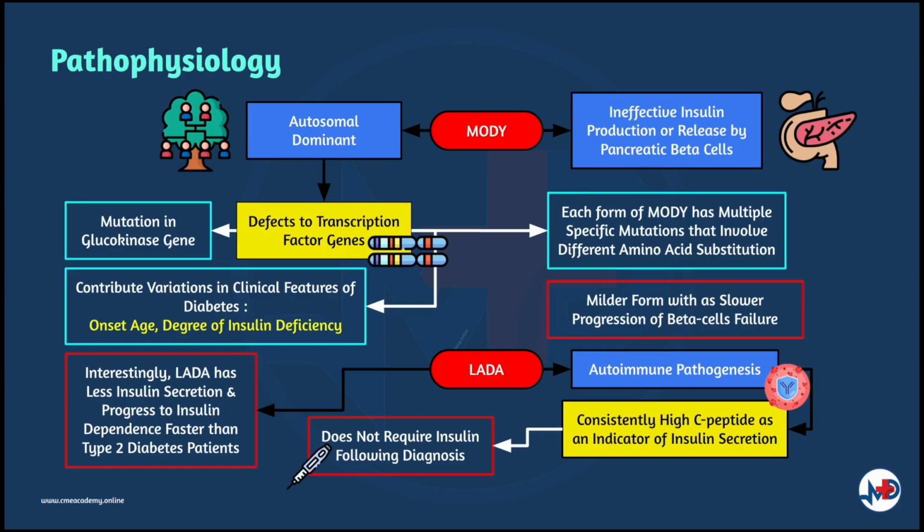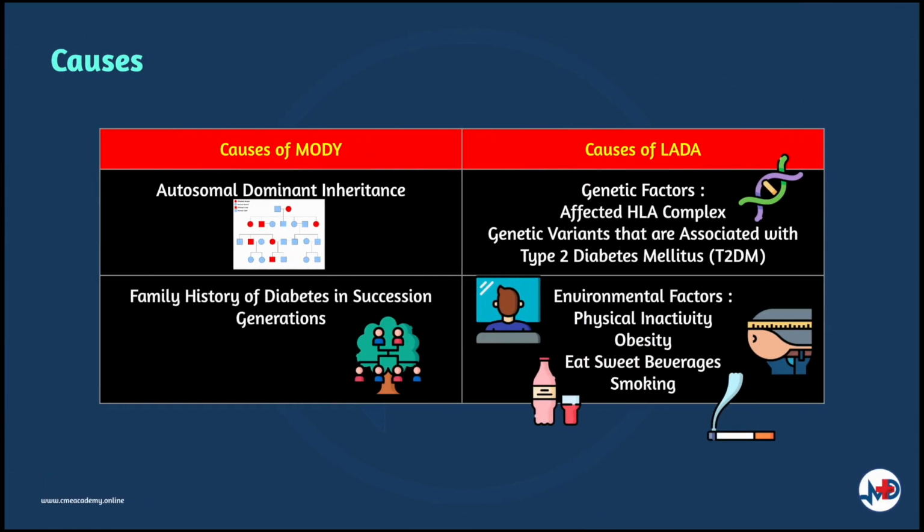Thus, LADA patients will consistently have higher levels of C-peptide as an indicator of insulin secretion. In addition to that, these patients are not insulin requiring for some time following diagnosis. Interestingly, those patients with LADA have less insulin secretion and progress to insulin dependence faster compared to patients with type 2 diabetes mellitus. Now, we will go over the causes of MODY and LADA.